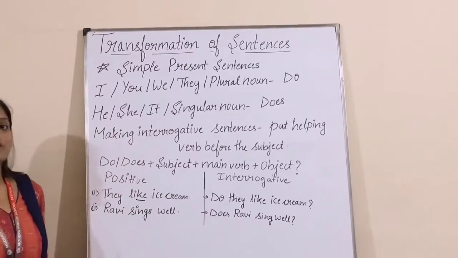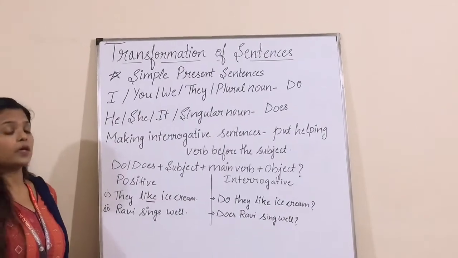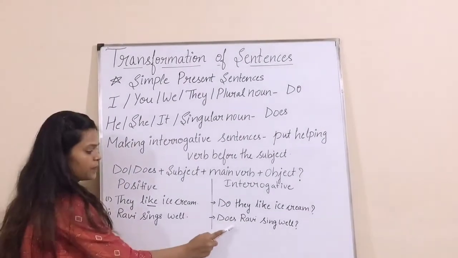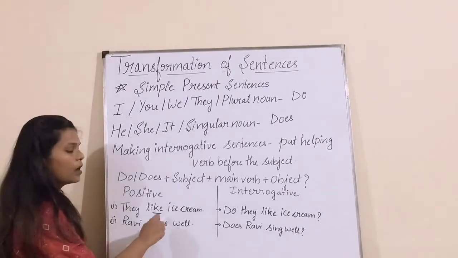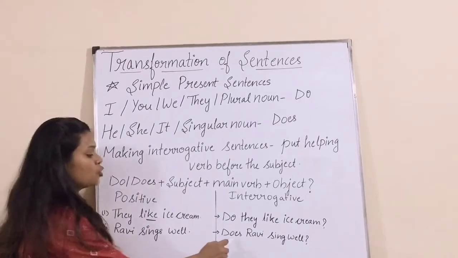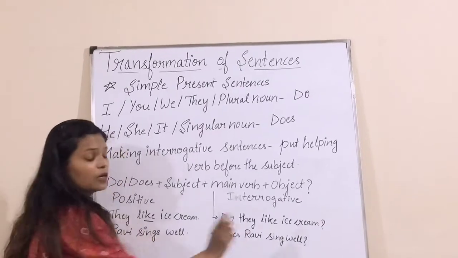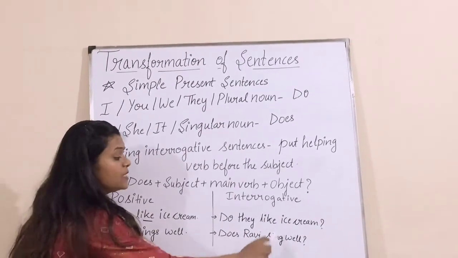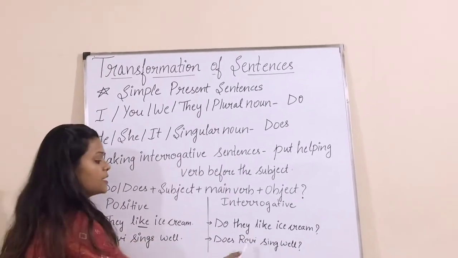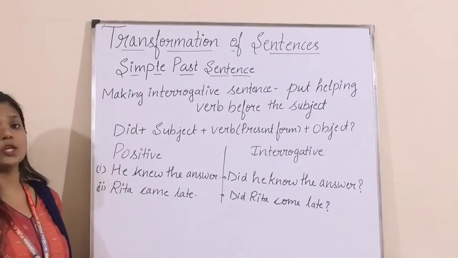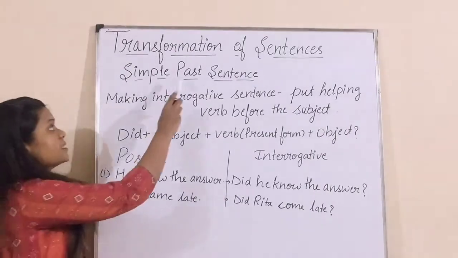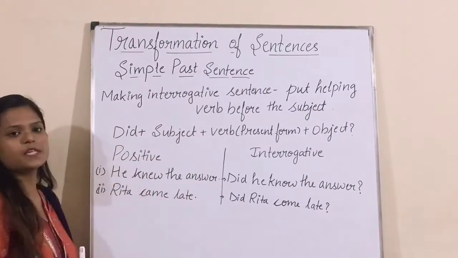I have told you this earlier also: if we are putting does, we don't put s or es in the main verb. So, does Ravi sings well is incorrect. Does Ravi sing well?